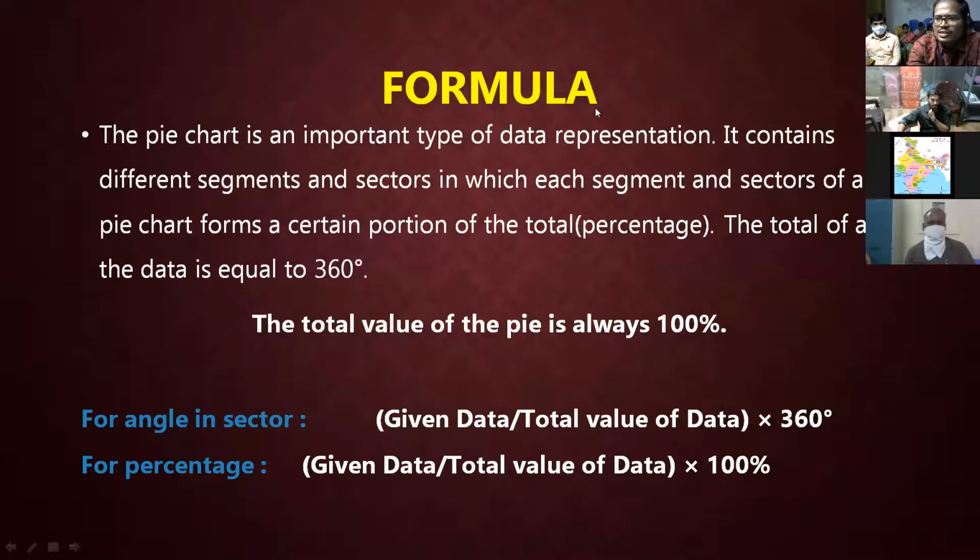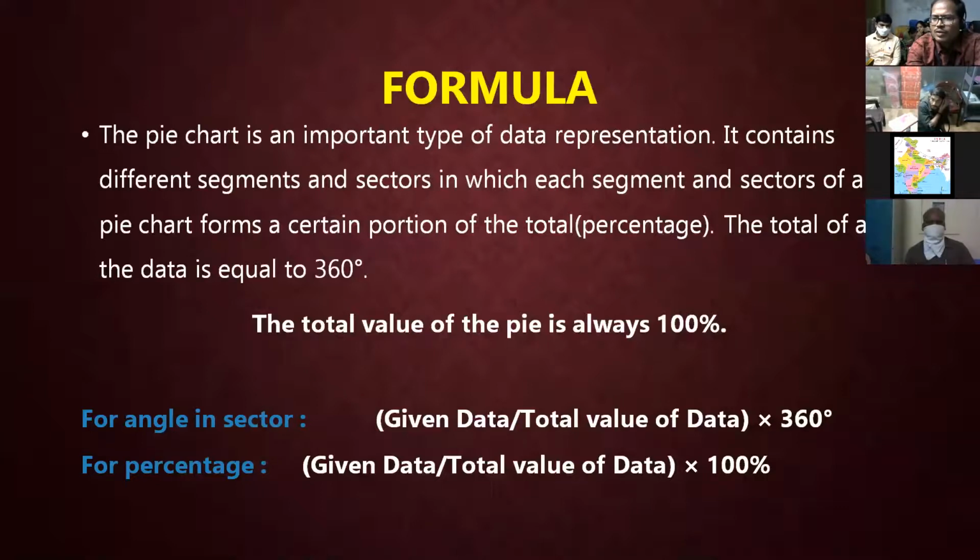And one more thing: we are dividing the circle into sectors, and it comes to a total of 360 degrees. But as it is in a social subject, we want to represent the data in terms of percentage. The main object of this pie chart is that we are writing it in terms of degrees and in terms of percentages. For both of them we have only one formula: the individual value by the whole data into 100 will come as a percentage. The same way, the given data by the total value of the data into 100% will give the percentage.